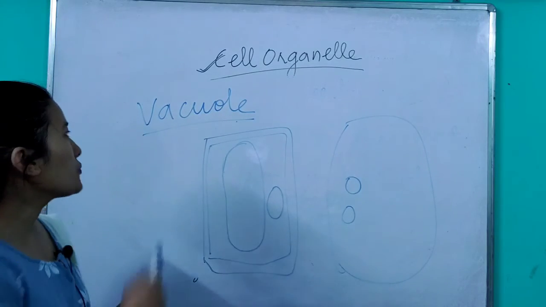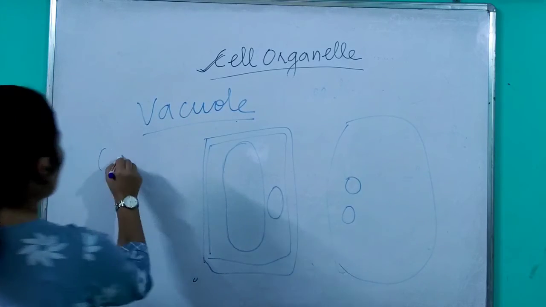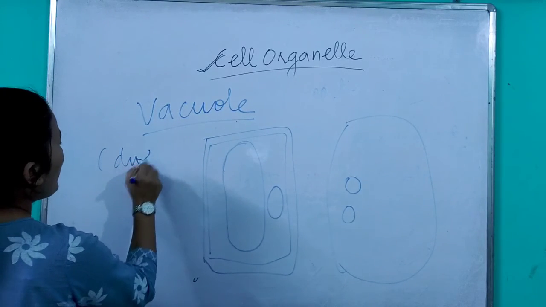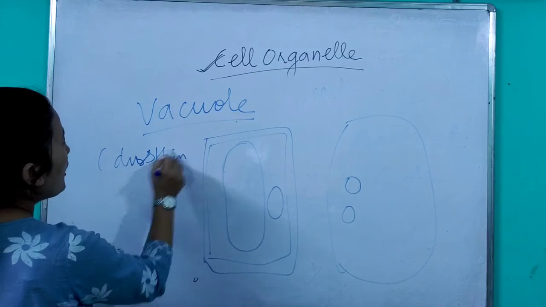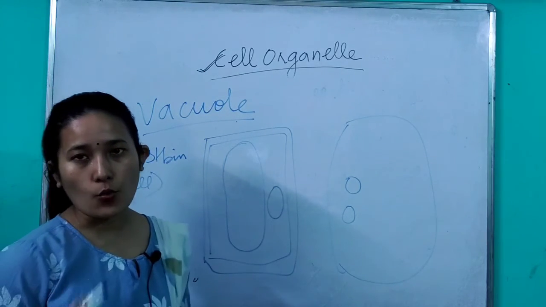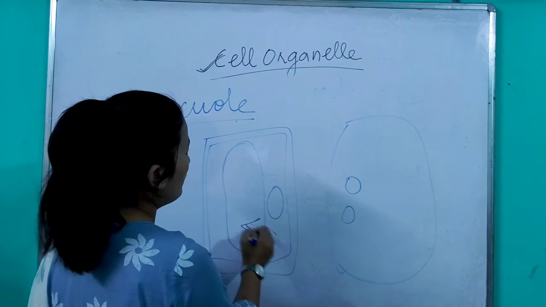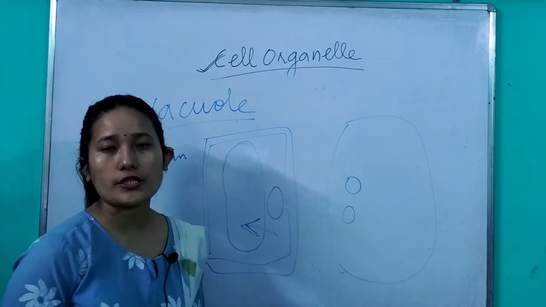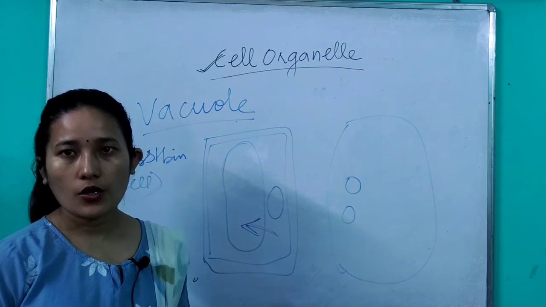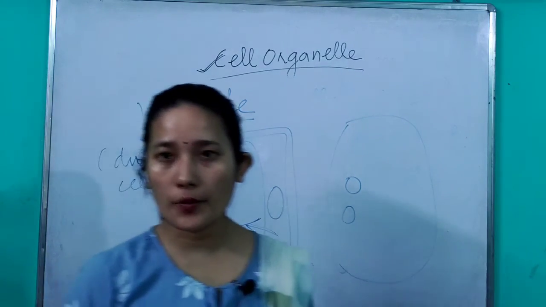Now what is the role of a vacuole? Vacuole is just like a dustbin for the cell. Why am I calling it a dustbin for the cell? Because whatever waste is there, or excess water, excess mineral, is stored inside the vacuole and later on processed out of the cell. So these are the different types of cell organelle which you have to cover according to your syllabus.